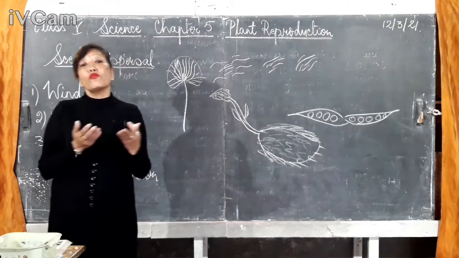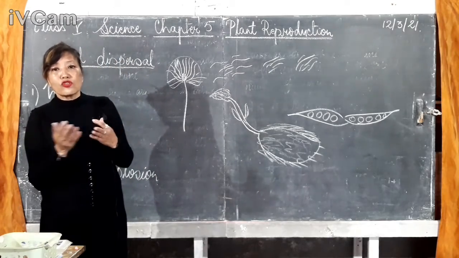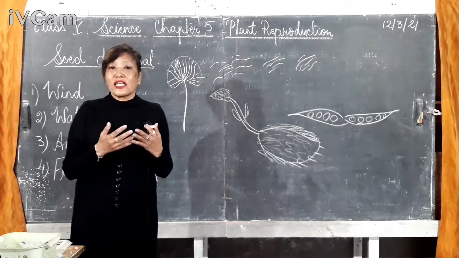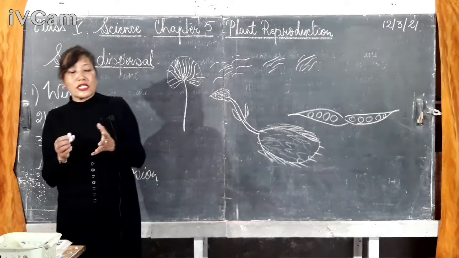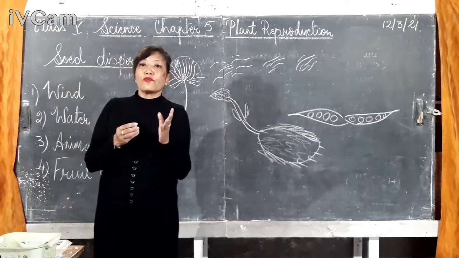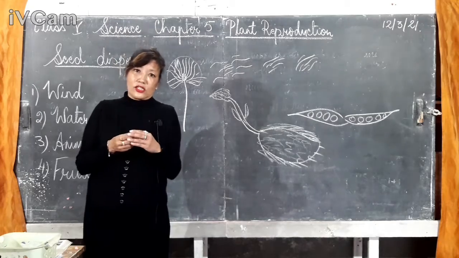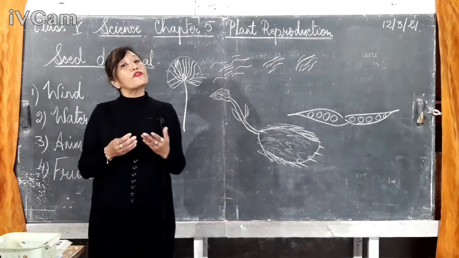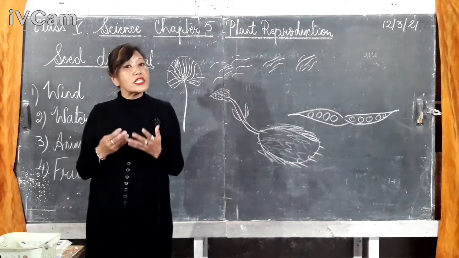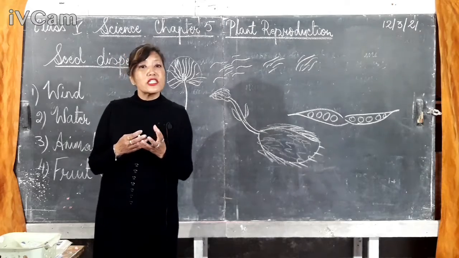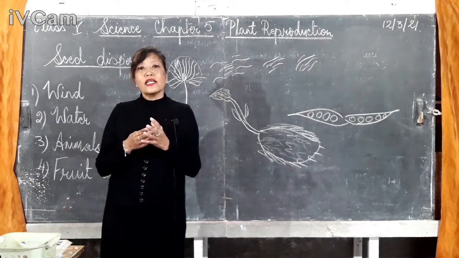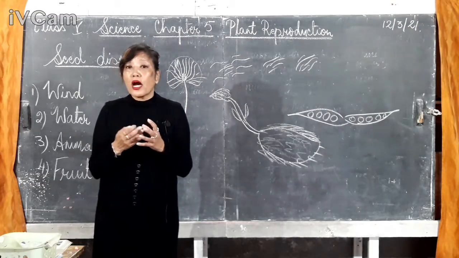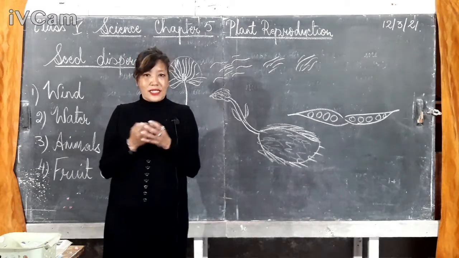Okay, so since they cannot move from one place to another, how do you think the seeds get dispersed? How do you think the seeds get scattered? So to discuss that, what you have learned is the process of pollination and fertilization, right? Flower, it is the reproductive part of a plant. After pollination and fertilization, this flower gets converted into a fruit, and the seeds will develop inside the fruit. Then the new plant will grow from that seed.